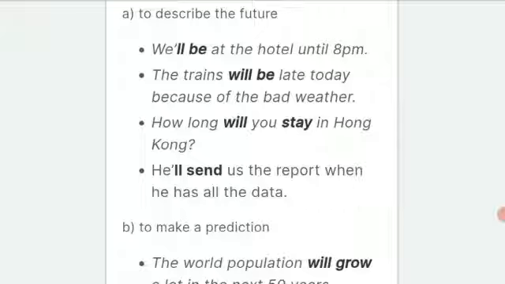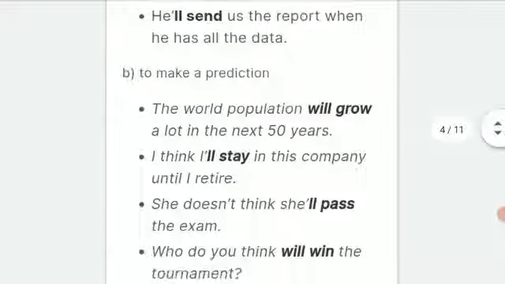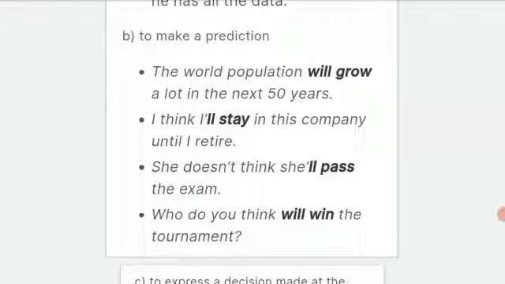So that is one use, and another is how to use it in a prediction. For an example, in this academic year, we are expecting a very good result from our SSLC students. So this is the future, but we are confident that they will get the result, and that too with a very good percentage. So we can say our SSLC students will get 100% result. So this is the future, and this is a prediction.